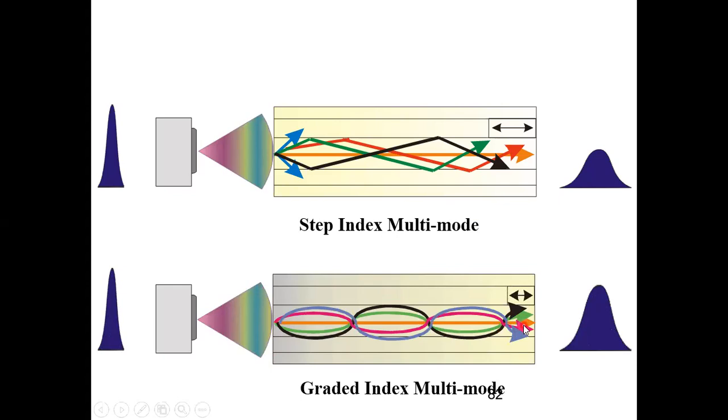Okay, so I cannot reduce the dispersion to 0, but here you can see the delay difference. How much is here and how much is here. Okay, so I have been able to reduce this delay between the fastest and the slowest mode by a substantial amount. So that's why in multi-mode graded index fiber, the amount of dispersion is less.